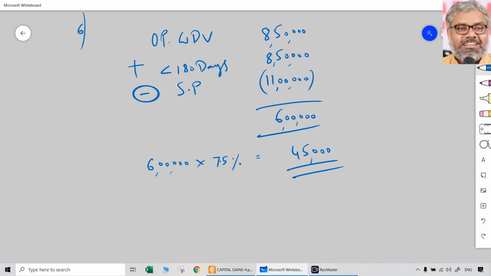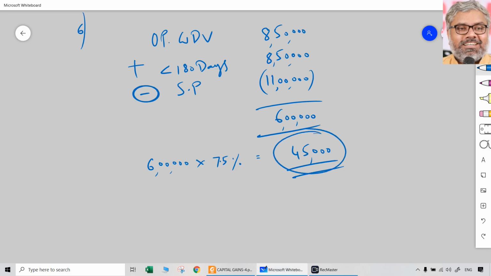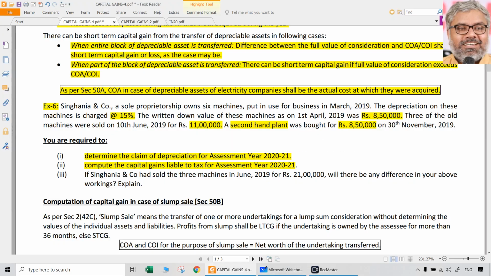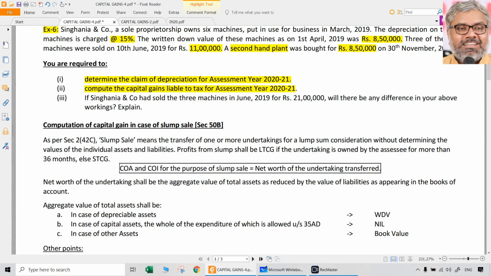If at all we want to find out additional depreciation for the new asset that is purchased, we have to look at the other details. The question was telling that it is a second hand plant. When it is a second hand plant, it is not eligible for additional depreciation at all. So even though we assume that it is a manufacturing organization because the word used is machines, there is no possibility of additional depreciation. So finally, the total depreciation that this sole proprietor firm can claim is rupees 45,000. That is the answer for the first question. The answer for the second question is nil, because there is no capital gain arising from these particular details.